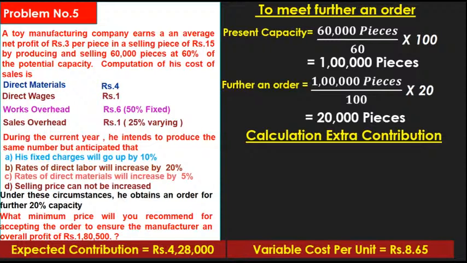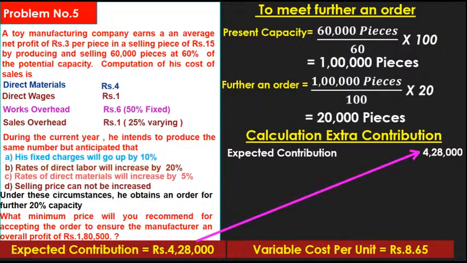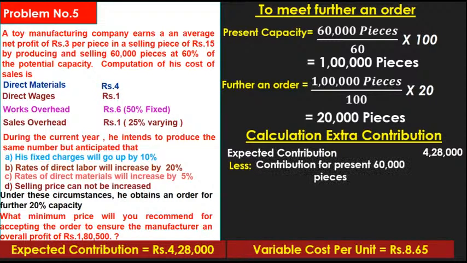Okay, calculation of extra contribution. Expected contribution 4,28,000, which is fixed cost plus required profit. Already I have calculated 4,28,000. Less contribution at the present 60,000 pieces.